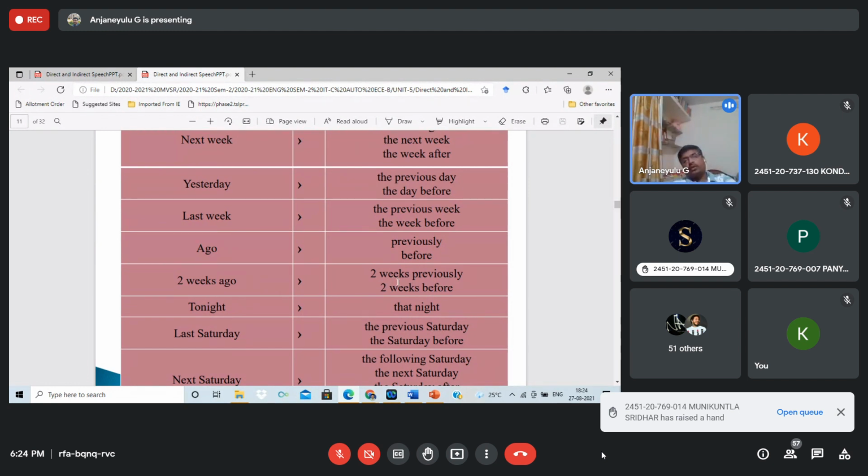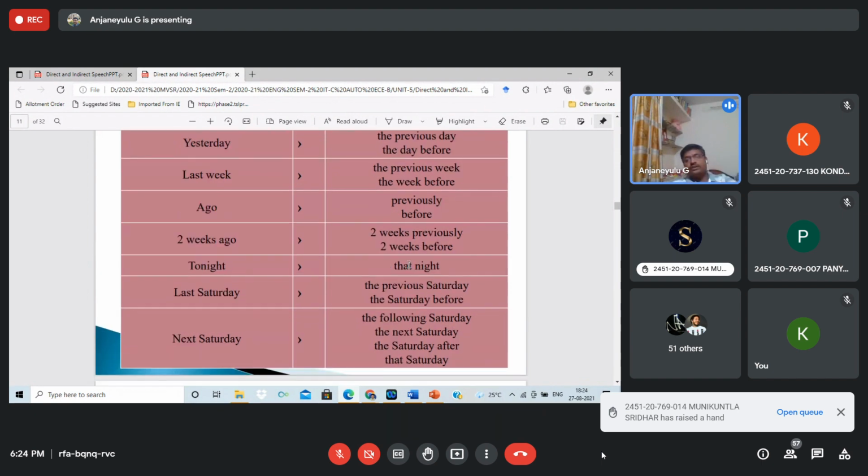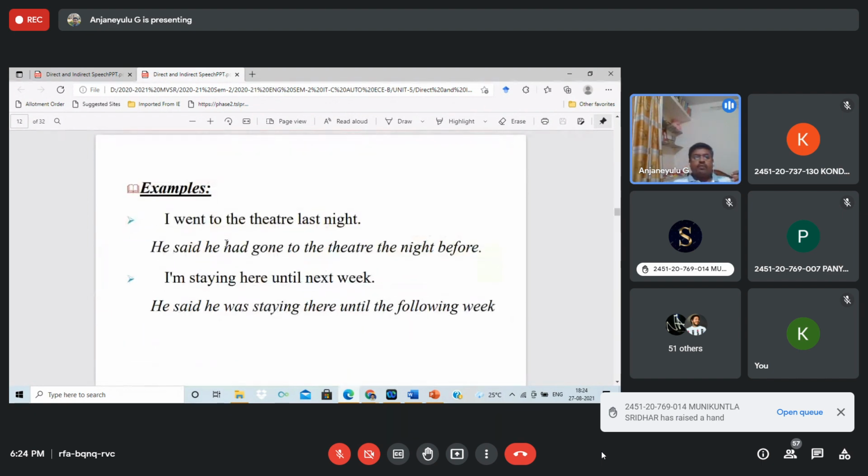When you are converting into indirect speech, you have to use these objects. For example, "I went to the theater last night." Here there is no object. Who is saying? "I" could be she or he. How do you know whether "I" is she or he?